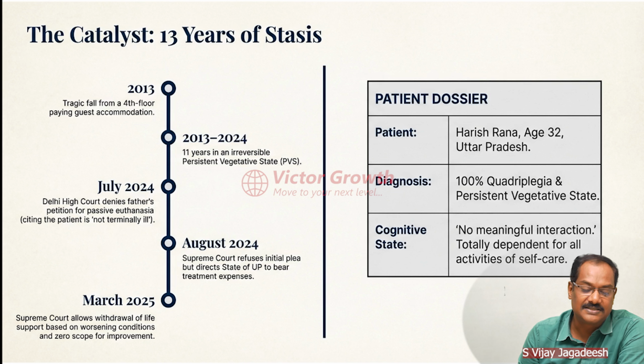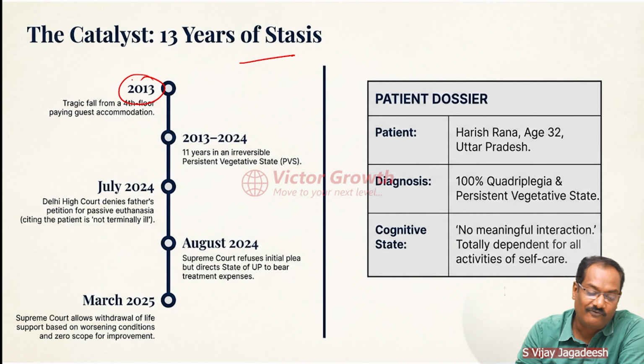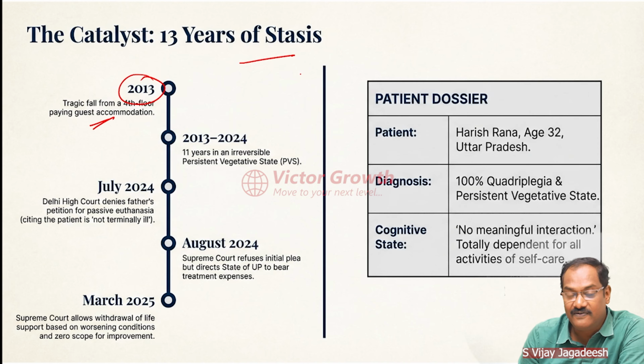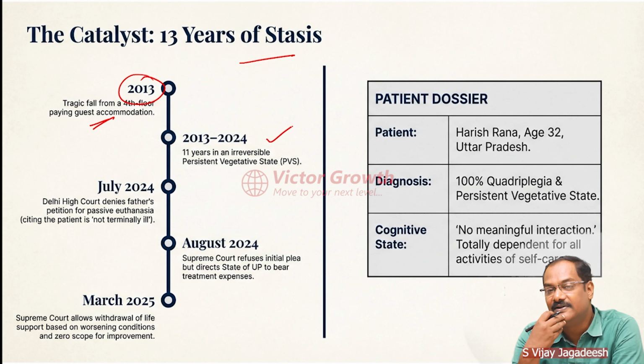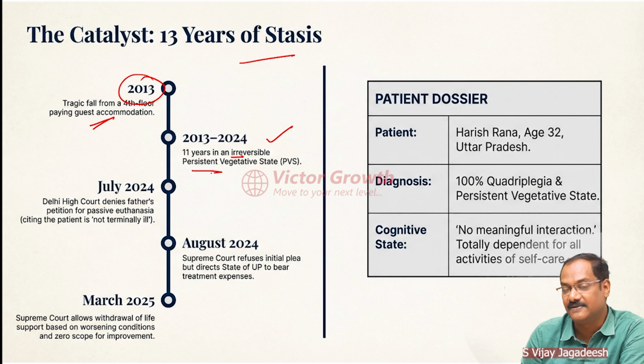Okay, now look at this history. The 13 years' status is from 2013. A 19-year-old boy fell from a 4th floor in a PG accommodation. And for 11 years they tried to recover him, to bring him back to normal living, which is not possible. So underline this phrase: irreversible, persistent vegetative state.